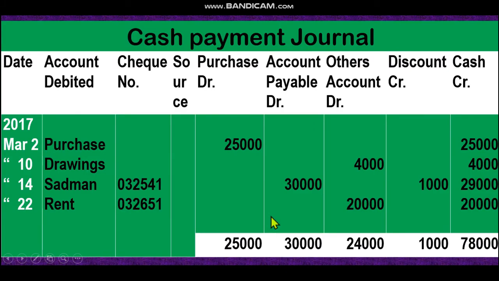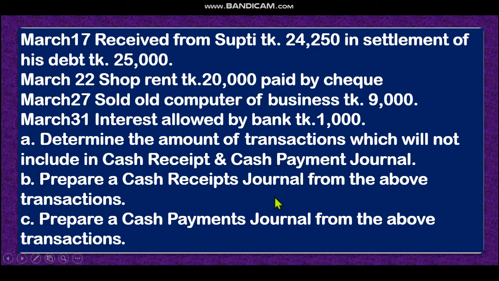Look at, we received discount. Look at Sadman account. That means we paid to Sadman. That's why it is Sadman account. How much we paid? We paid 29,000. Our cash decreased 29,000, and we received discount 1,000, and 30,000 is our accounts payable decreases, creditor decreases, Sadman liabilities decreases 30,000. Then dear student, now shop rent 20,000 paid by check.